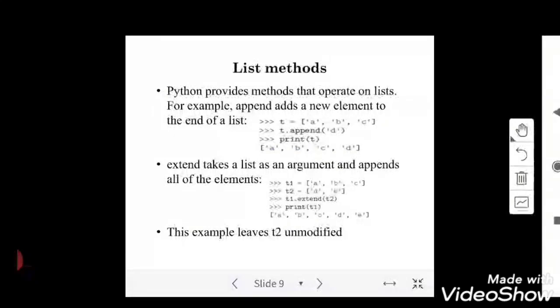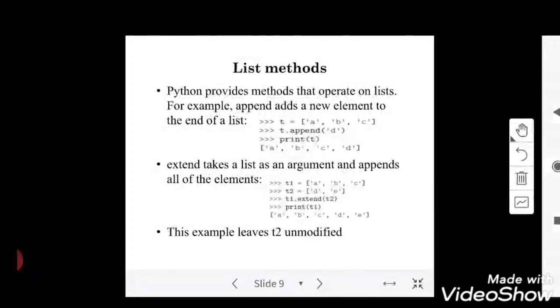And you know what the meaning of append is? It is inserting the item at the end of a list, right? So Python provides this method, an inbuilt method, append. Here the example is t equal to [a, b, c], so three elements in a list, and I'm appending d. Since append adds the element at the last position, I will get A, B, C, D as a result.